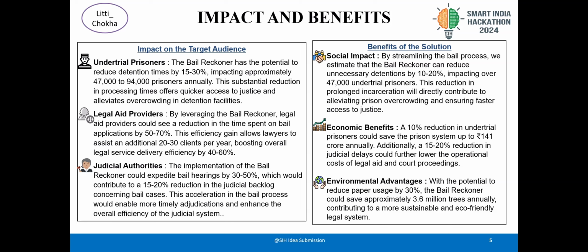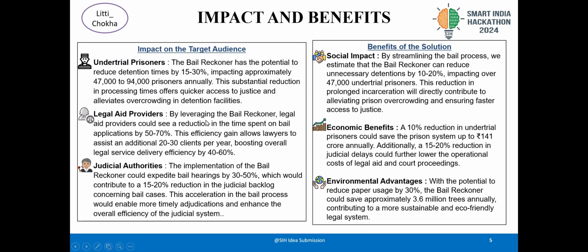Now, our target audience is basically three types of people to be precise: under trial prisoners, legal aid providers, and judicial authority. The under trial prisoners have the potential to reduce the detention time by 15 to 30%, impacting approximately 47 to 94,000 prisoners annually. So this is a very big boost to the courts and everything. They will spend less time, and under trial prisoners' bail applications will be processed very fast, so they can be free on whatever charges they have. They can move on with that.